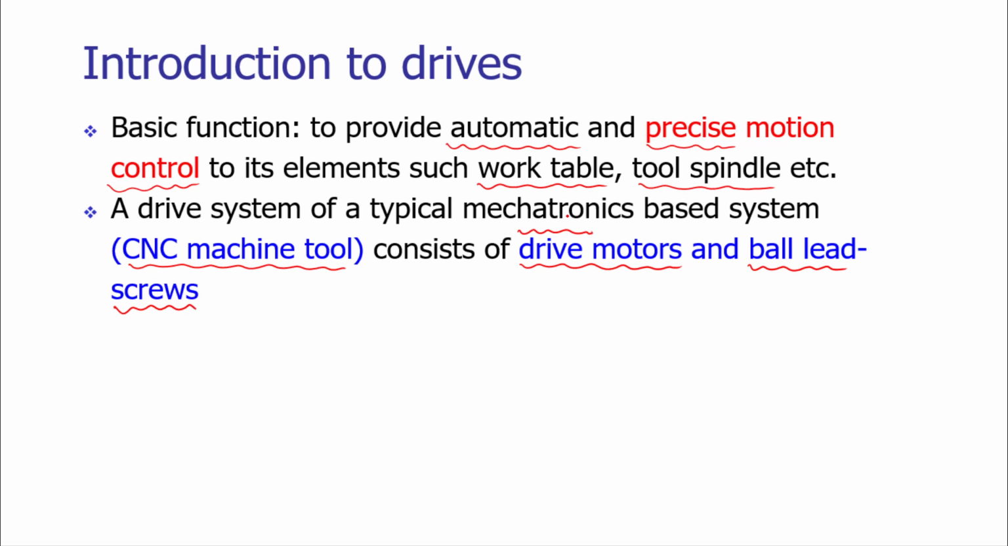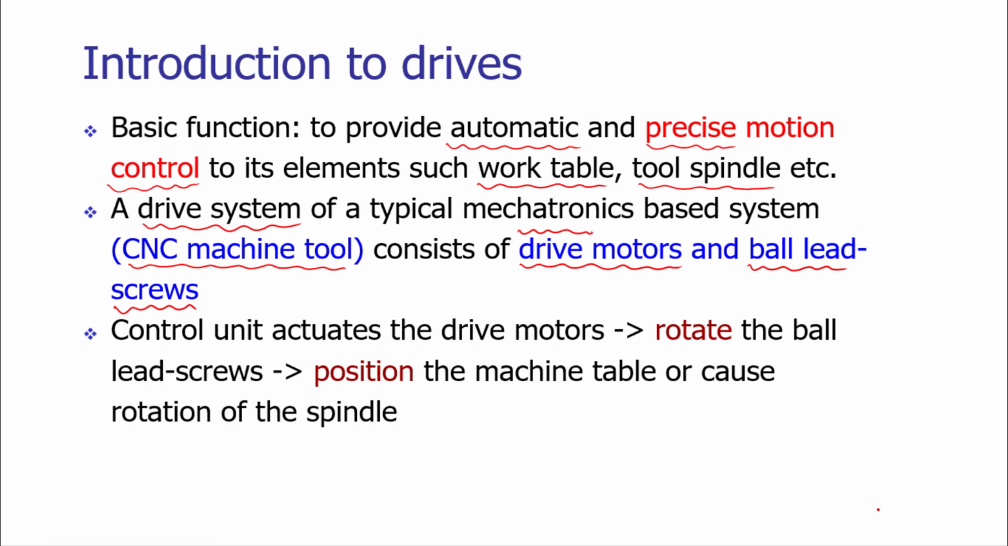So in a CNC machine tool, we are using a drive system which is driving the ball lead screws, and these ball lead screws are giving us the relative motion between the tool and the workpiece. The control unit is actuating the drive motors, and the drive motors are rotating the ball lead screws. The controlled rotation of the ball lead screws is enabling us to have the required position of the machine table.